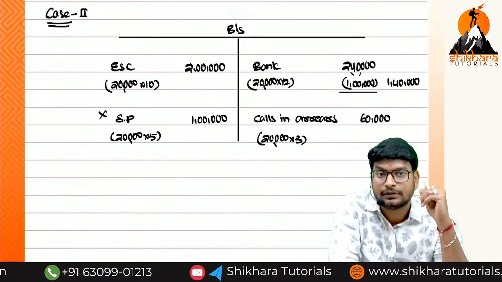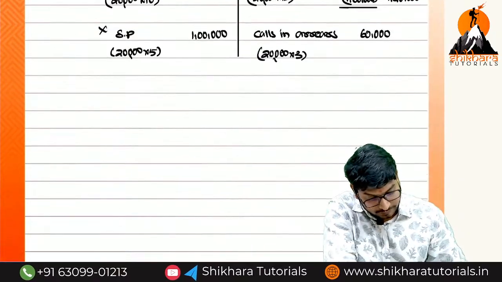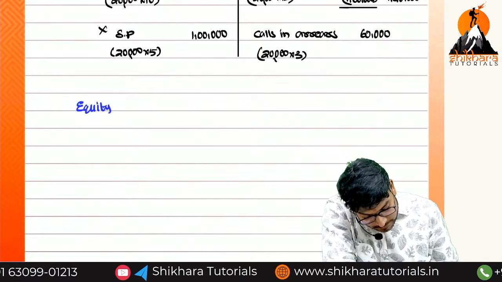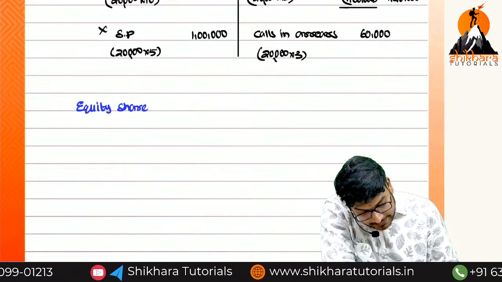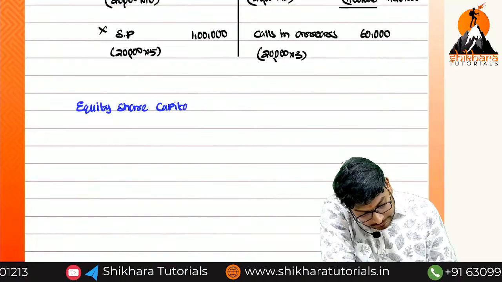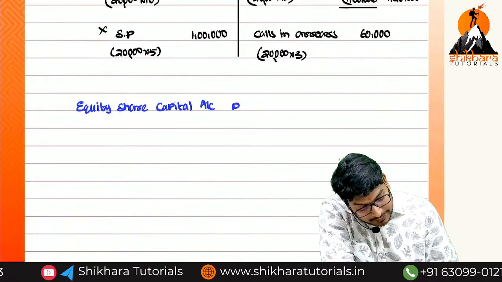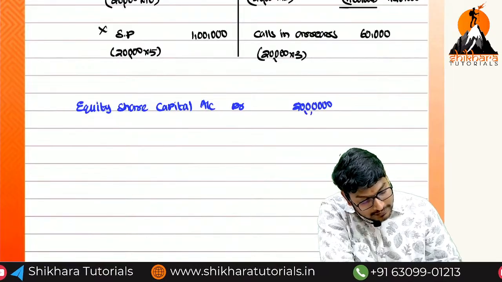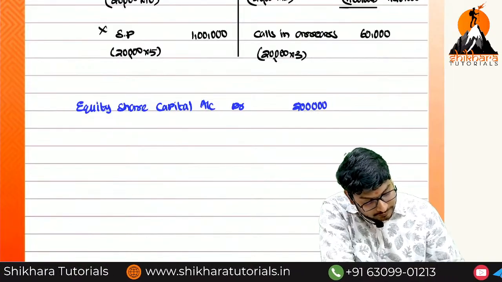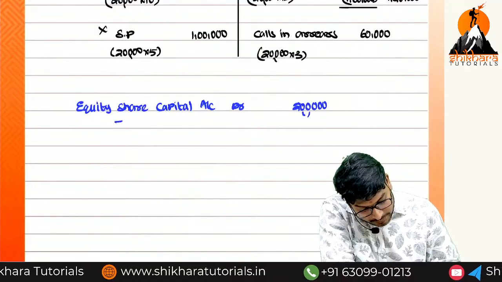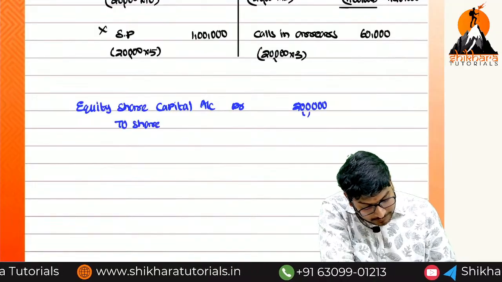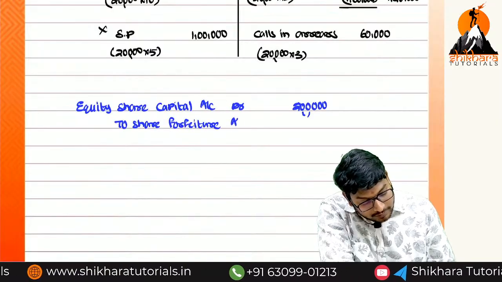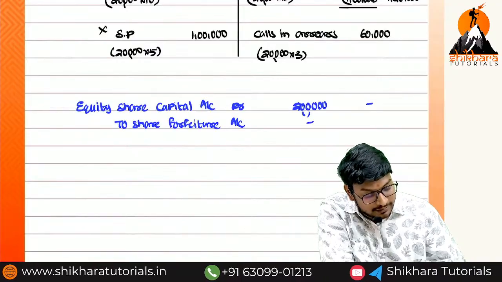Completed, ma? What is the entry? Equity share capital account debit, 2 lakhs, to share forfeiture account only how much, ma? 1,40,000 only.